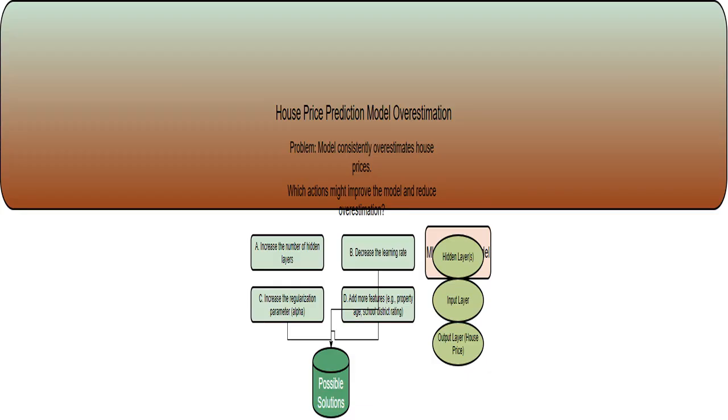The problem statement introduces a scenario where a scikit-learn's MLPRegressor model, used for predicting house prices, consistently overestimates the actual prices. This suggests a potential issue with the model's performance and accuracy. We need to investigate ways to correct this overestimation.